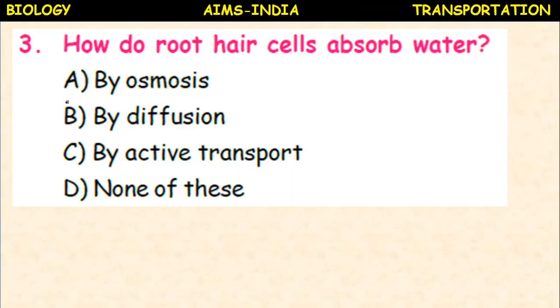How do root hair cells absorb water? By osmosis, by diffusion, or by active transport? None of these. By means of osmosis. The root hair cells are covered by plasma membrane, so there is a difference in the concentration gradient. The movement of water takes place from high concentration to low concentration through the plasma membrane. It is osmosis.